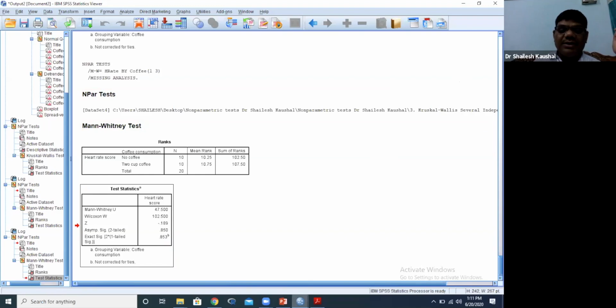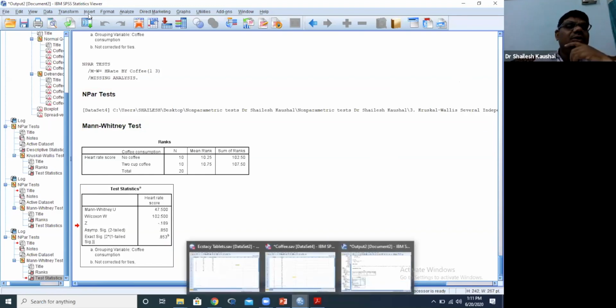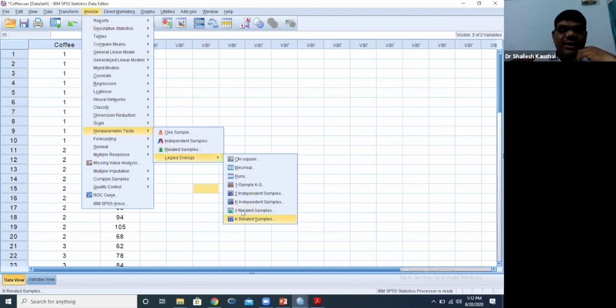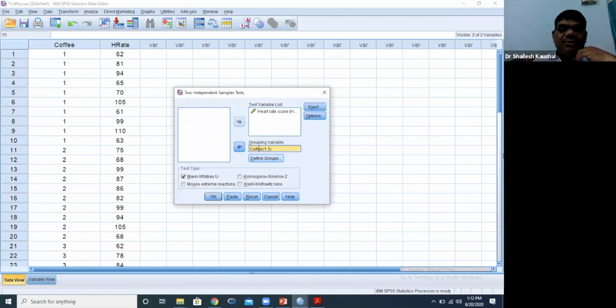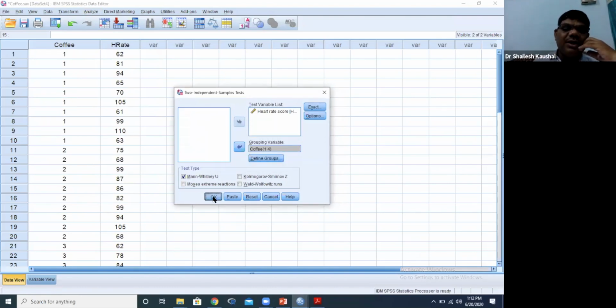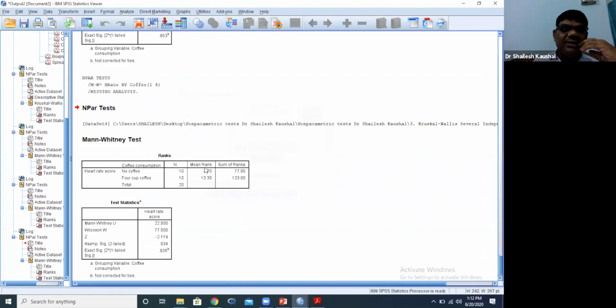Now I will take another group. I will compare first group with 4, non-parametric, and then two independent samples. Here 1 with 4, then continue and then okay. Again we will check, there is a difference.